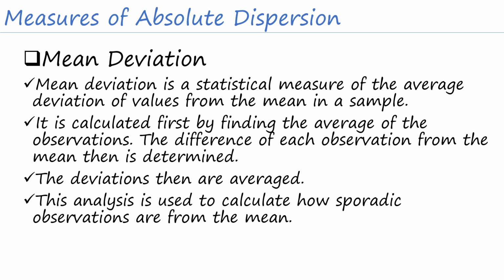So, ganun po yung gagawin natin for the mean deviation, and here, meron daw tayong difference between the observation and the mean is determined, and we denote this as x minus mu. So, mu stands for mean. So, wag po tayo ma-confuse ha. Minsan gumagamit tayo ng mu for population and gumagamit tayo ng x bar for the sample. But parehas lang silang patungkol sa mean. Parehas lang po silang average.